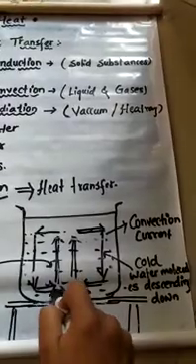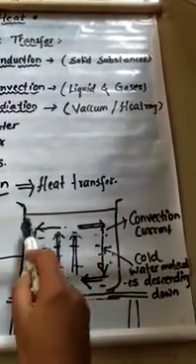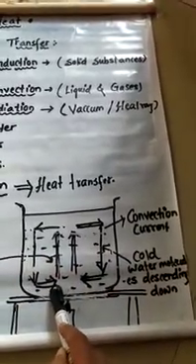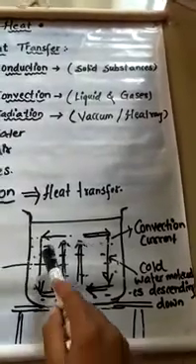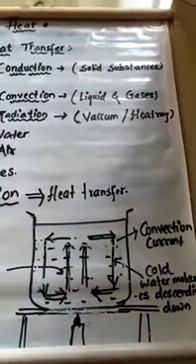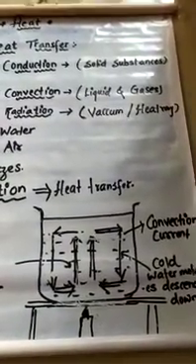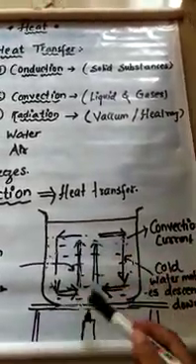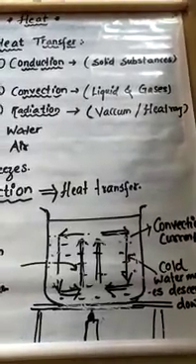Again this water gets hot and rises up. Then the side molecules of the water move to the place where the flame is placed. So this is a continuous process. From the sides they again move down, and this process will continue till the whole water is heated up.